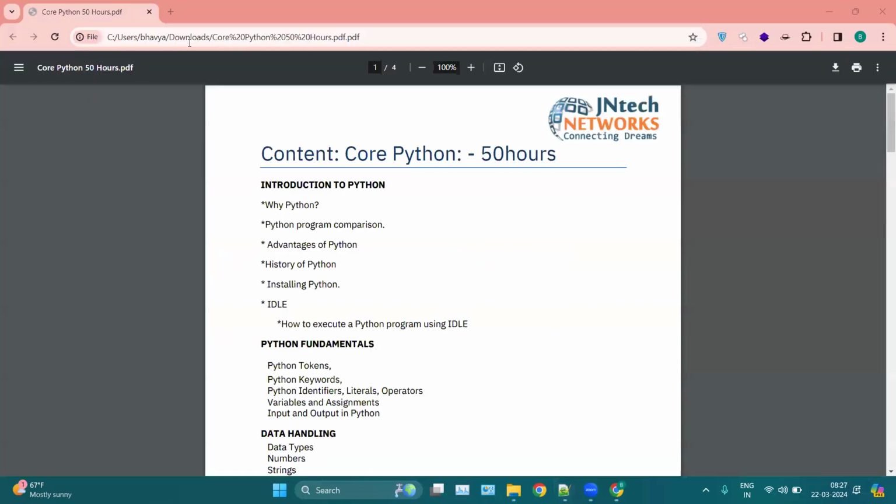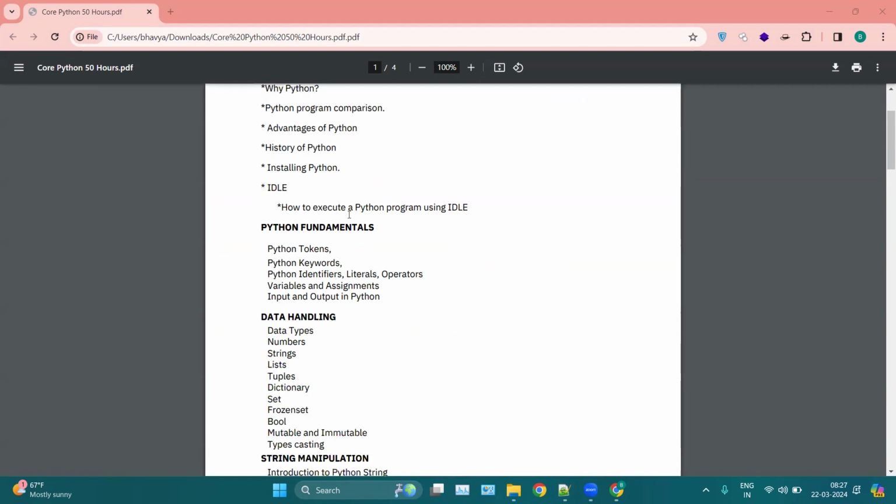So this is our Python core module. First we will start with the Python introduction, like why Python, why a programming language, which is what we are doing now, and advantages of Python, history of Python, and so on. Like how to install Python, how to install its IDE, etc. That is the basic introduction.